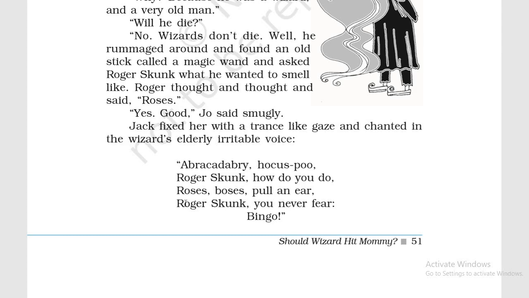So finally, what has happened? The wizard has performed his magic spell on Roger Skunk. Let's see, after performing this magic spell, will Roger Skunk change? Will he get the smell of roses, or will he not? Will the magic of the wizard be successful or not? We don't know yet, and I'm not going to tell you in this video.